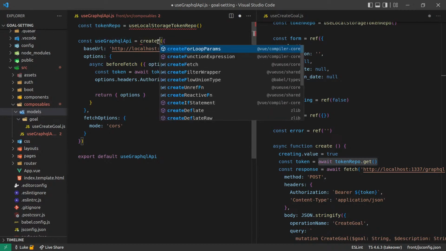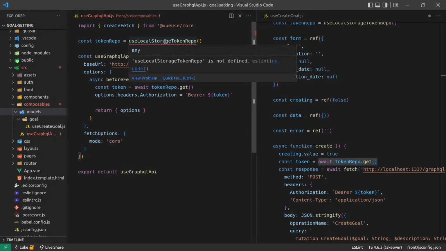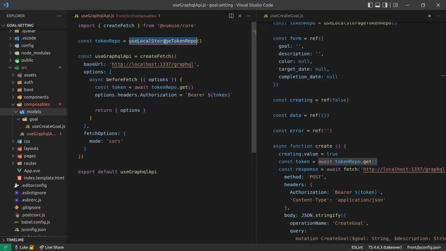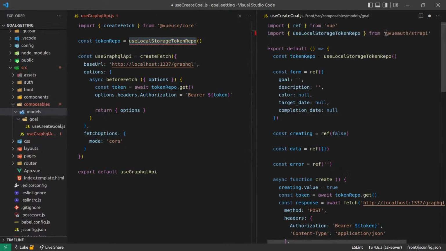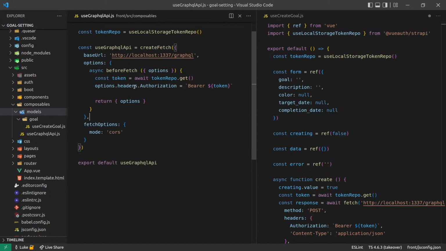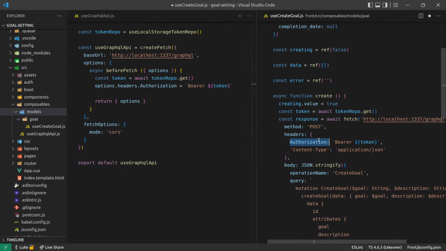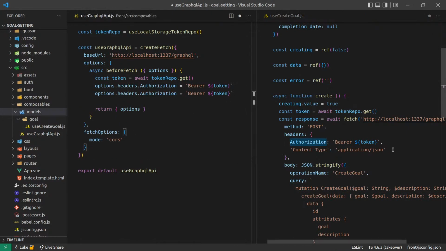So let's say createFetch here. We should be able to import that. Yep. And that needs to be imported. useLocalStorageTokenRepo. Let's grab that out of there. And I think that's exactly what we're doing. Yeah, we're just setting an authorization header. And we also want a content type header.